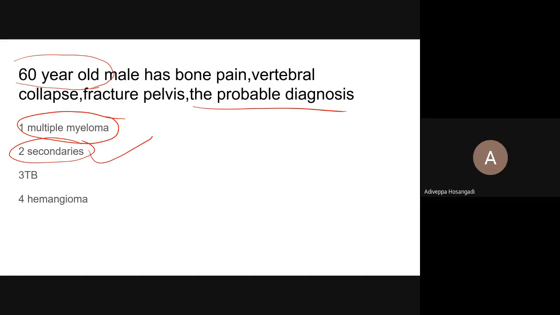Multiple myeloma beyond 60 is rare, sir. Correct. But beyond 60, secondaries are more common than multiple myeloma. Secondaries can originate from any primary bone tumor. Multiple myeloma in general may not be that common. Okay, if there is a choice, it is secondaries before multiple myeloma.